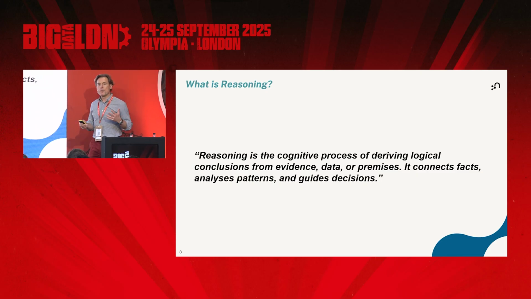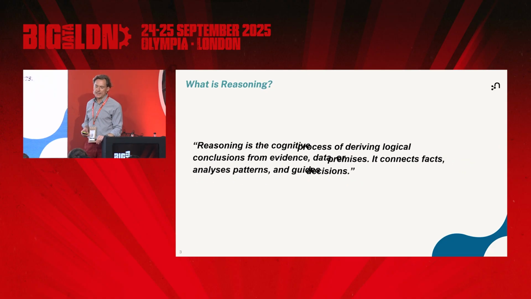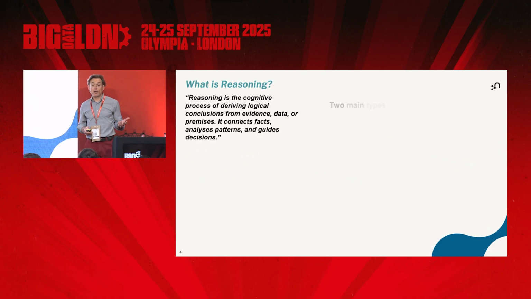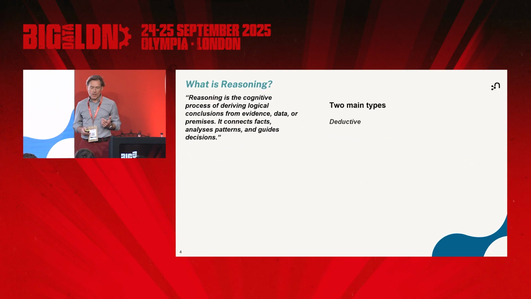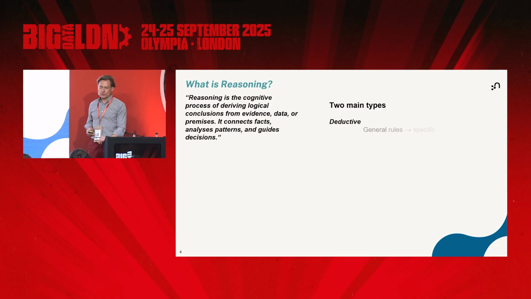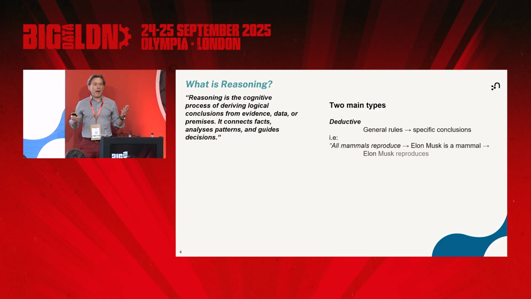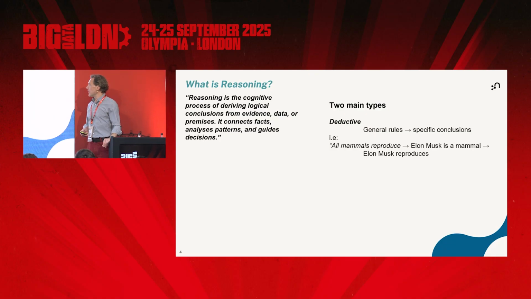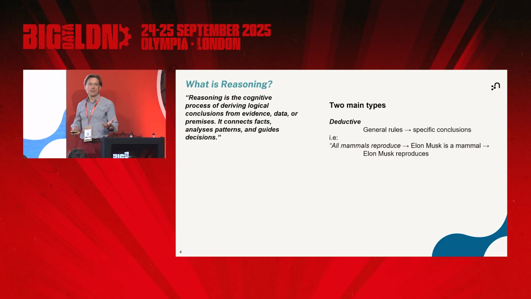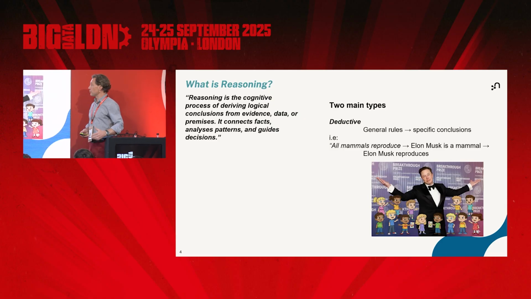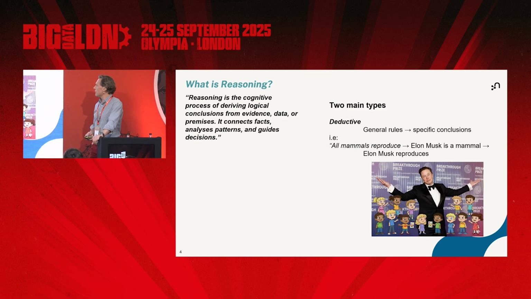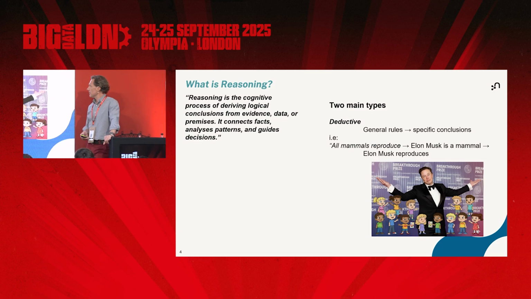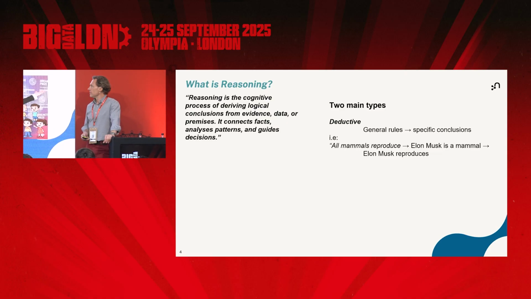There are 2 major branches of reasoning. There's deductive reasoning, where we go from the top to the bottom. If I give you an example: all mammals reproduce. Last check, Elon Musk is a mammal, and the logical conclusion is that indeed he reproduces, and that's been proven by empirical evidence, of course. 14, I believe, by the last count, but it's Thursday, so we never know.